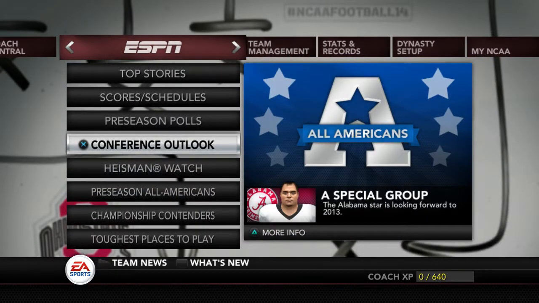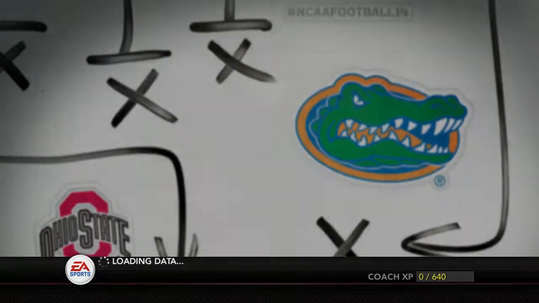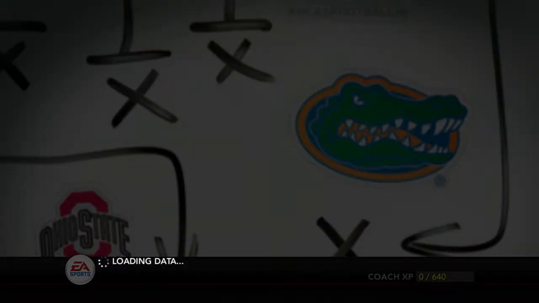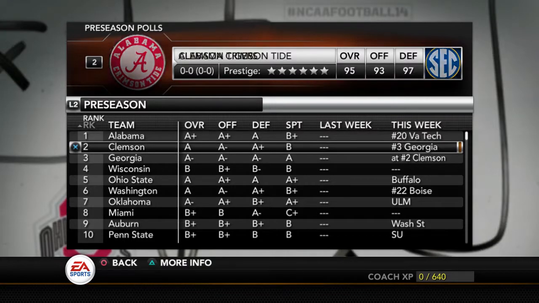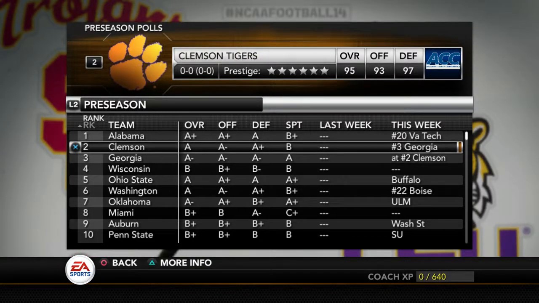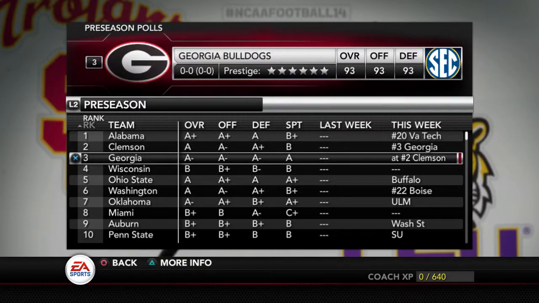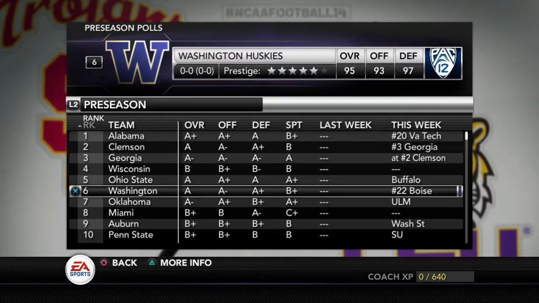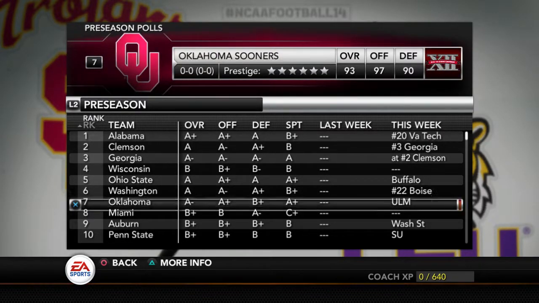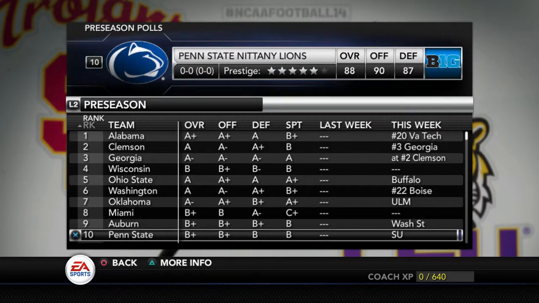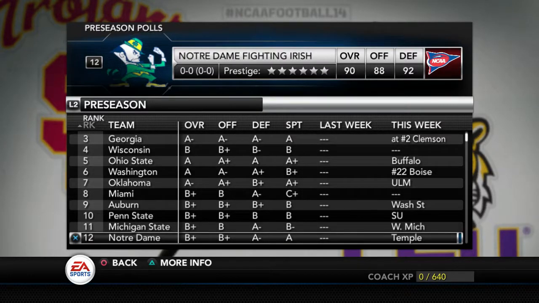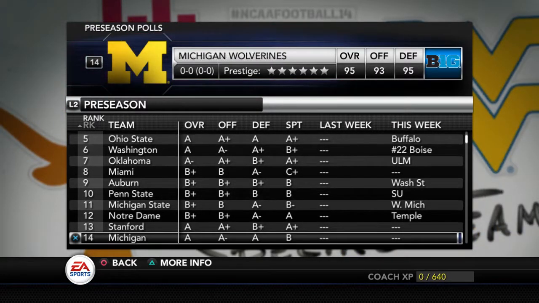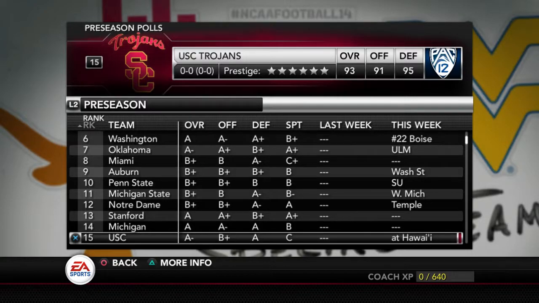Let's go to preseason polls and we'll see where we're at. We'll do the top 25 and then we'll move on. Okay, we got Alabama at number 1, Clemson number 2. We got Georgia, Wisconsin. I don't think Wisconsin started off 4th though. I don't think they did. Ohio State, Washington, Oklahoma, Miami, Auburn, Penn State, Michigan State, Notre Dame, Stanford, Michigan at 14. USC rounds up the top 15.